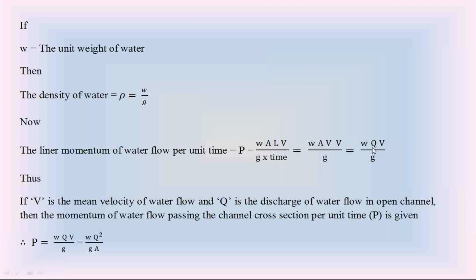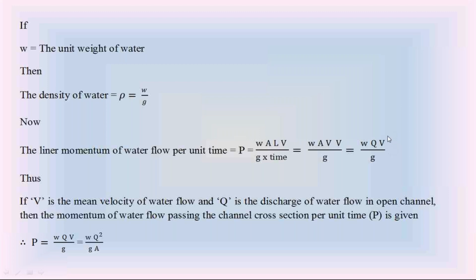Q is the discharge of water flow. V is the mean velocity of water flow divided by acceleration due to gravity. This is the linear momentum of water flow in the open channel per unit time.